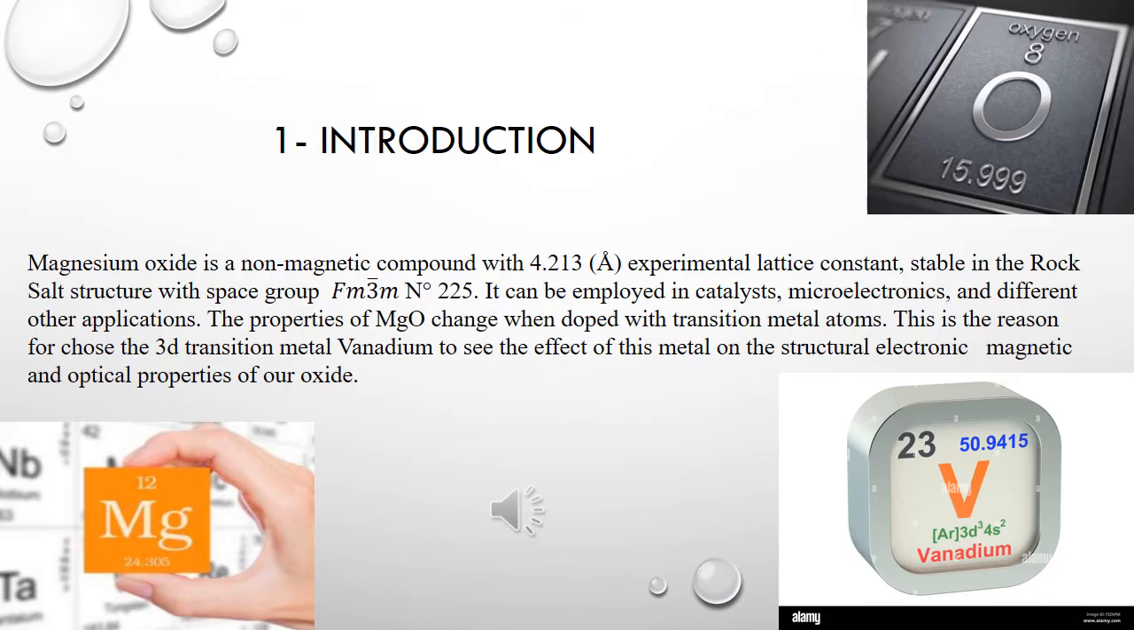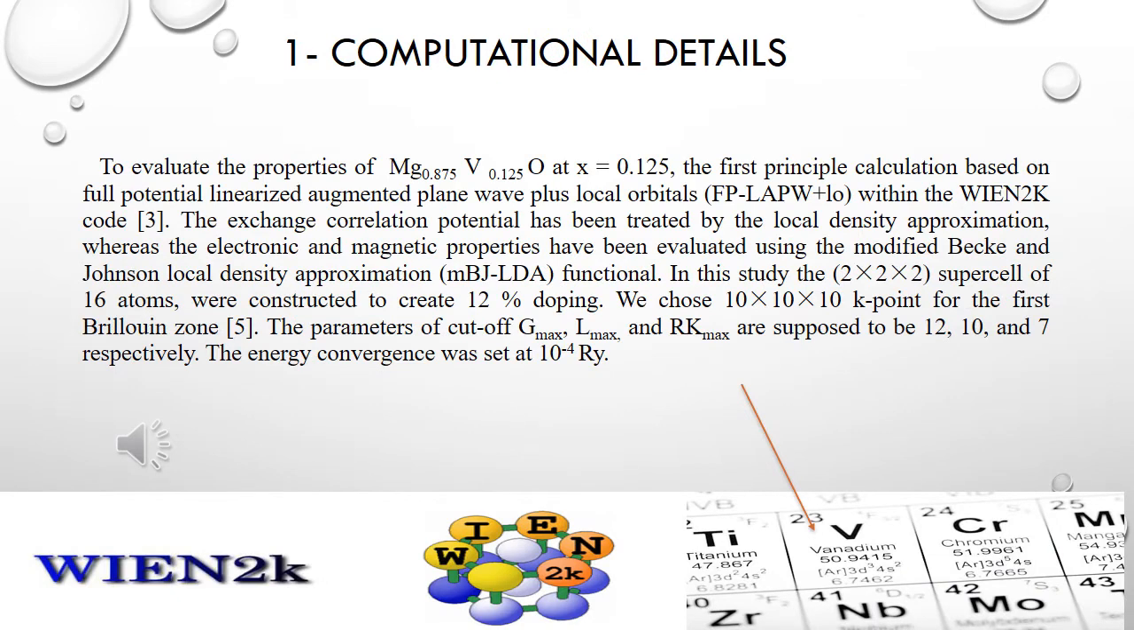Magnesium oxide is a non-magnetic compound, stable in the rock salt phase. It can be employed in catalysis, microelectronics, and different other applications. We chose the 3D transition metal vanadium to see its effect on the structural, electronic, magnetic, and optical properties of our oxide. So, the calculations were done using DFT.